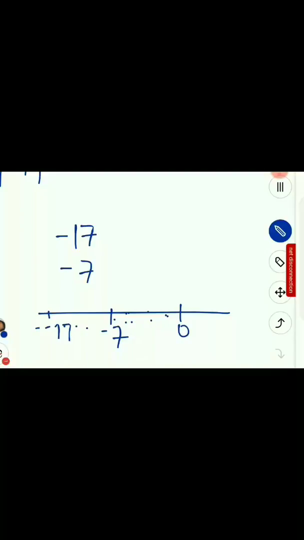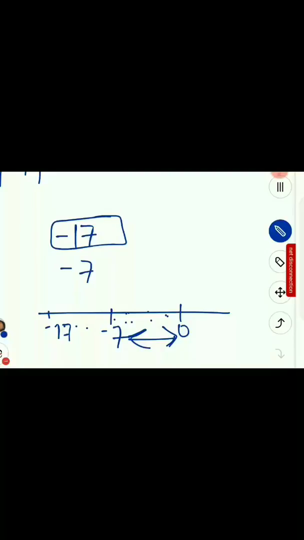Minus 17 comes later, right? So which will be greater? Minus 7 will be greater. Why? Because it is closer to 0. So without magnitude, minus 7 is greater, but with magnitude, minus 17 will be greater.